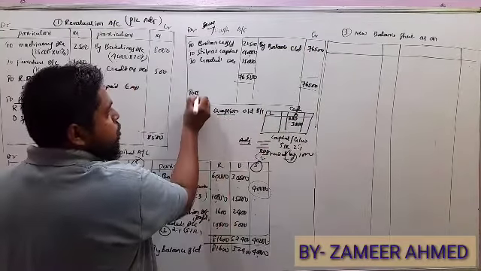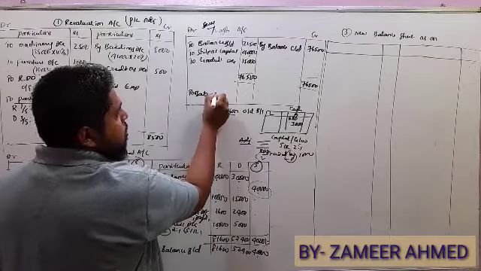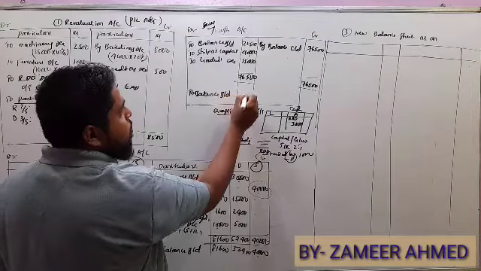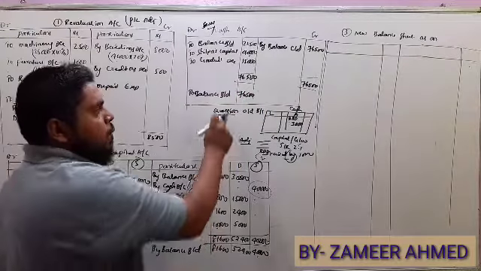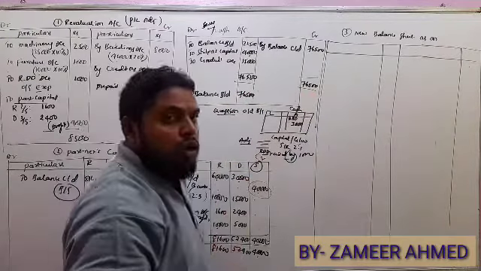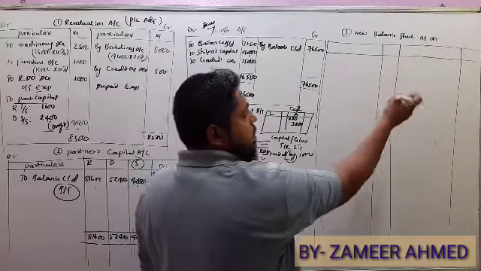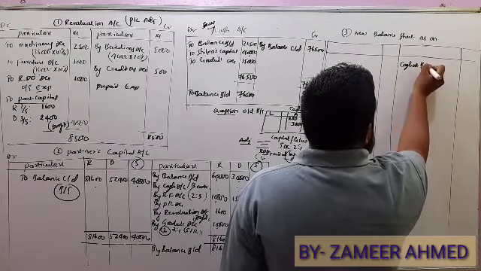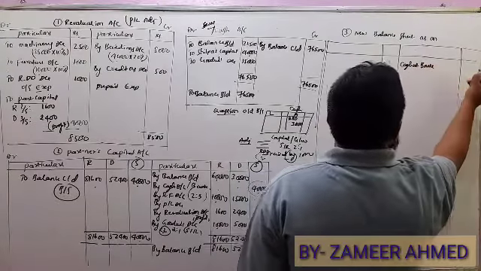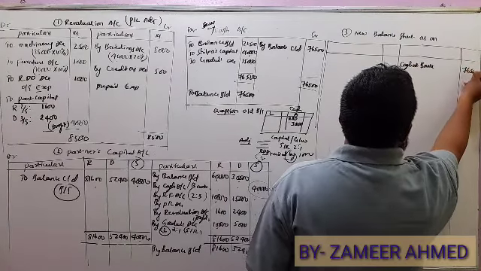And next, balance brought down amount 76,500. This balance is transferred to the balance sheet asset side, as cash at bank, 76,500.